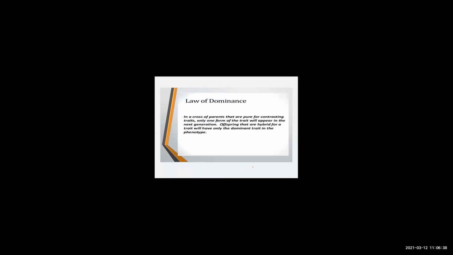Now, with the help of monohybrid cross, Mendel was able to give a law which is called the law of dominance. In a cross of parents that are pure for contrasting traits, only one form of the trait will appear in the next generation. Offspring that are hybrid for a trait will have only the dominant trait in the phenotype. So in the explanation also we saw that only the dominant trait will be visible in the offspring.